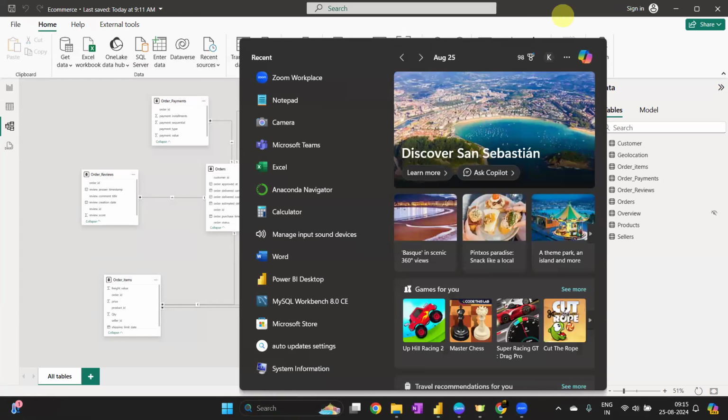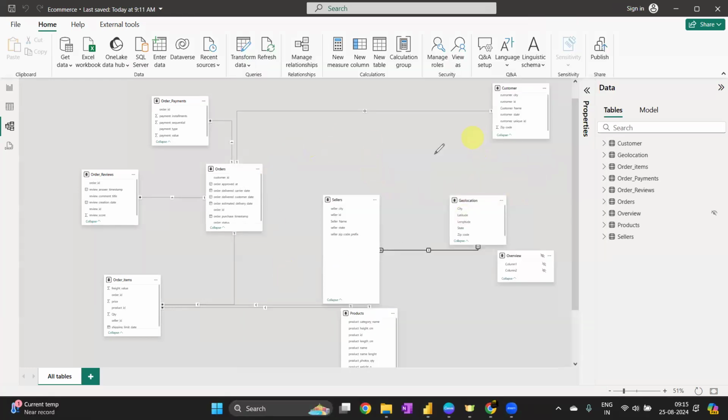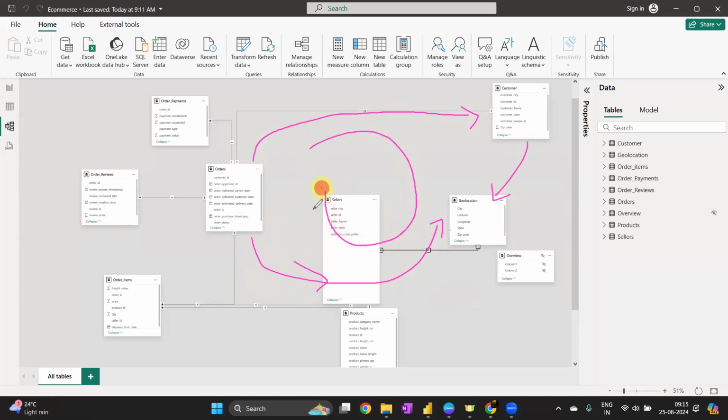Okay. So what happens here basically? My order tables are flowing in this direction, like this table to this table and then this table. And here also this order table is connected to the customer, and again it is going to consider here. So you are going in a loop. So which table is going to be finally selected?